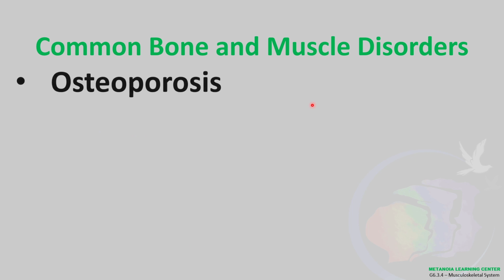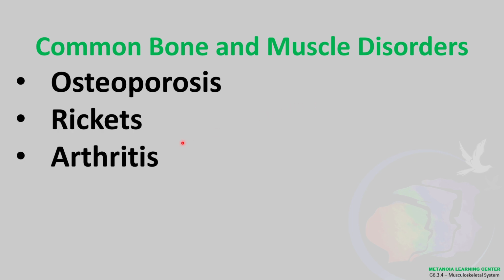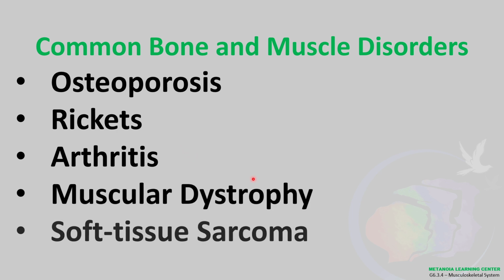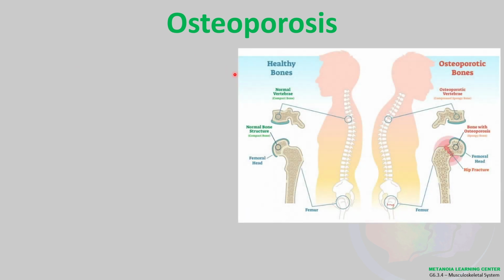We have one, osteoporosis. Second is we have rickets. The other one is arthritis. Yan, osteoporosis and arthritis, very normal yan. Okay. Muscular dystrophy and the soft tissue sarcoma. Okay? So, discuss natin yan one by one. Osteoporosis.